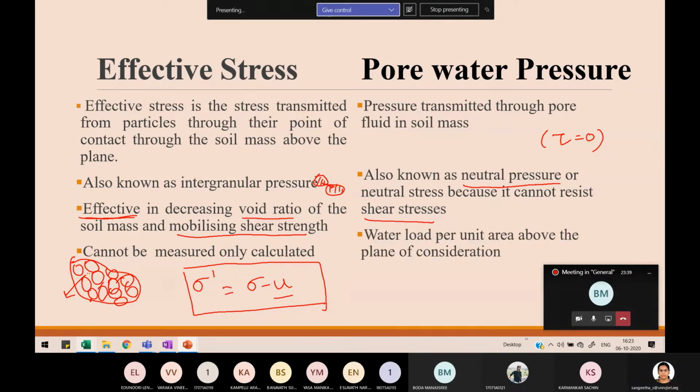Okay. And another way of defining this pore water pressure is water load per unit area above the plane of consideration. So if you suppose this is your ground strata and if you consider any point, suppose point A is here, so water load at that point divided by area of cross section will give you pore water pressure. So load by area is pressure, right? So here water load per area will give you pore water pressure. Okay.